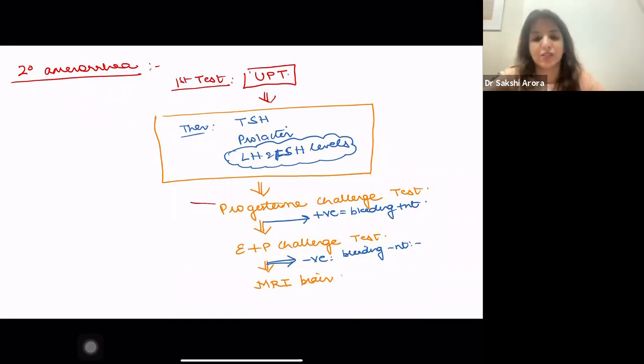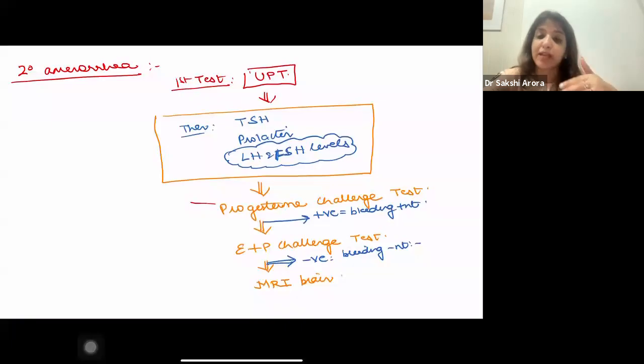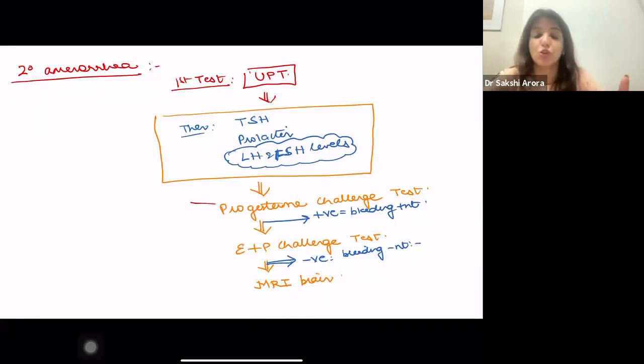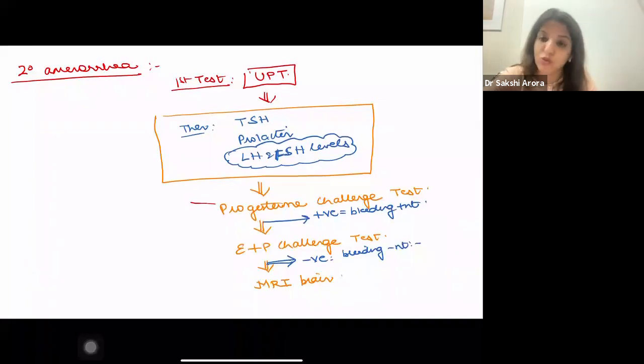Yes, pregnancy is the most common cause of secondary amenorrhea, but please do not forget that pregnancy may also lead to primary amenorrhea. Now you may ask me, ma'am, how? Because there will be cases of incest, right? These females might have been sexually abused by their father or by their brother. And when they attain menarche, before their first period comes, they become pregnant. And such females are never going to come and tell you that they have incest. So in primary amenorrhea also, you should do a urine pregnancy test. In secondary amenorrhea, you have to do it, but in primary amenorrhea also, you have to do a urine pregnancy test,